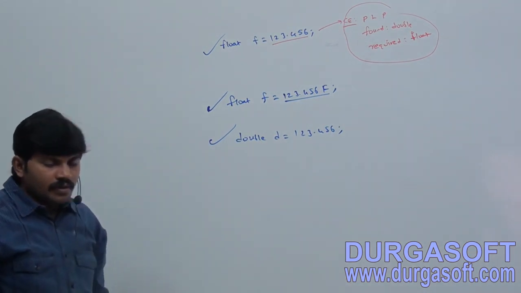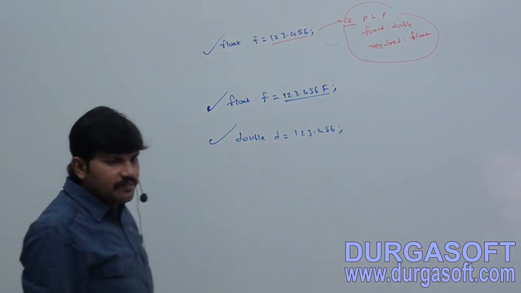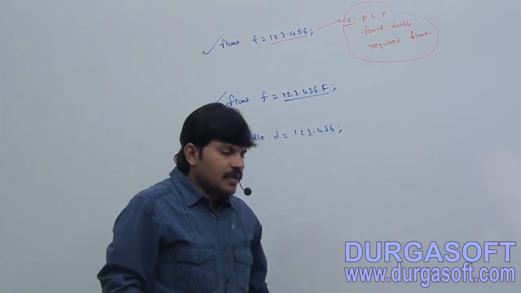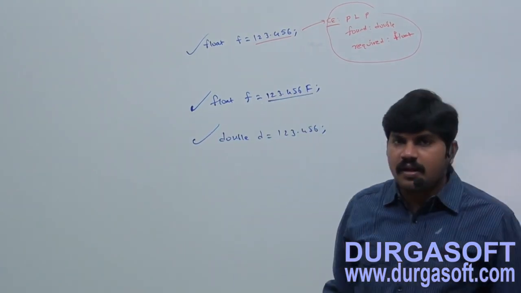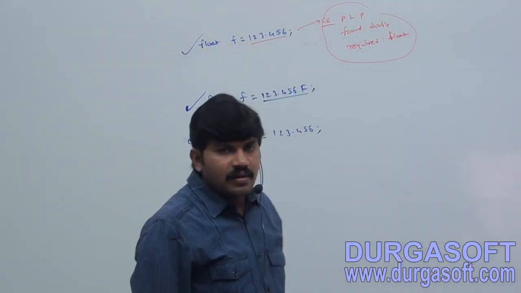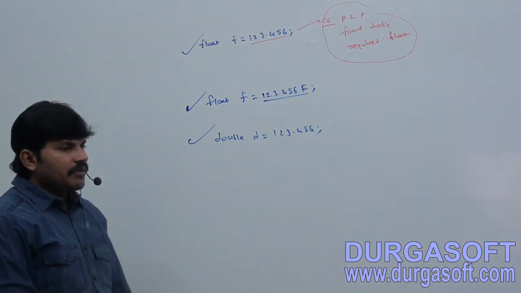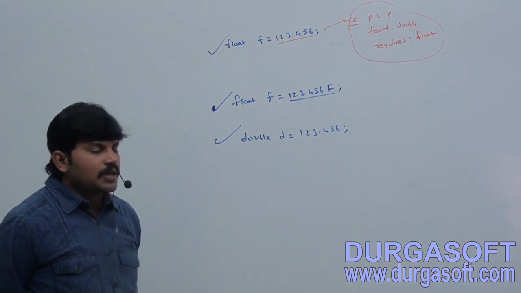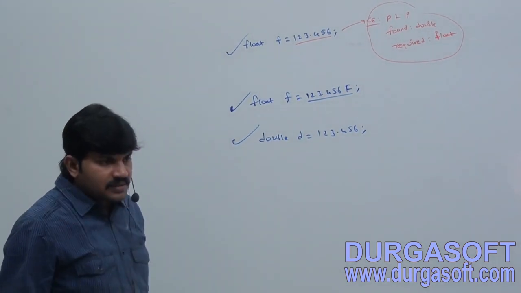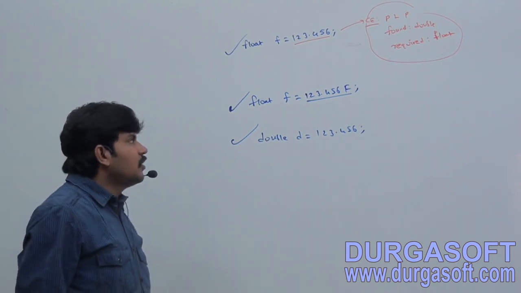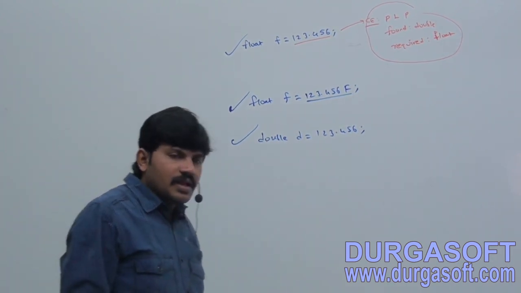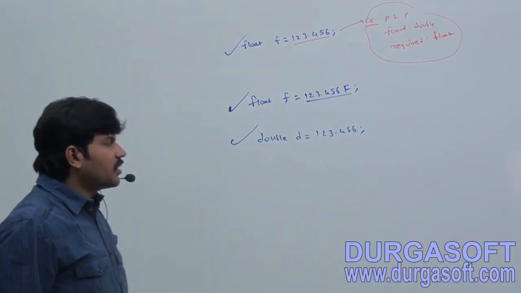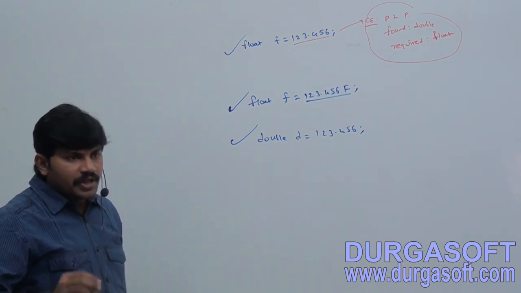Okay, at this point: by default every floating point literal is of double type, and hence we can't assign it directly to a float variable.